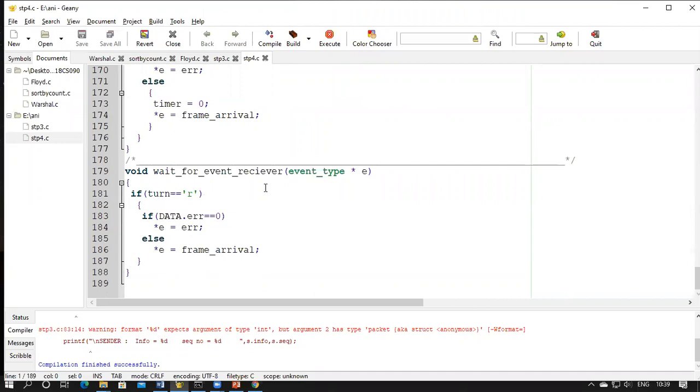Now, similarly for the receiver also, you're going to check whether there's an error in the frame or not. So if it is the receiver's turn, from the physical layer you're going to check if there's any error. If there's any error, you will assign it to the particular event. If there is a non-zero value, that means a frame has arrived. So that's not a corrupted frame.